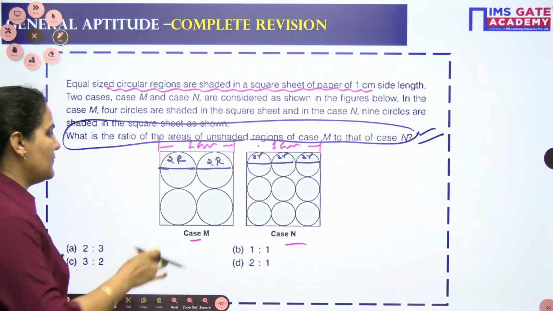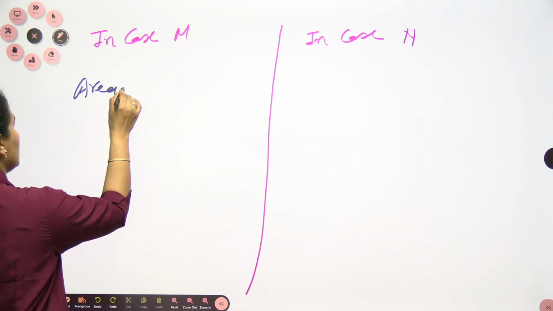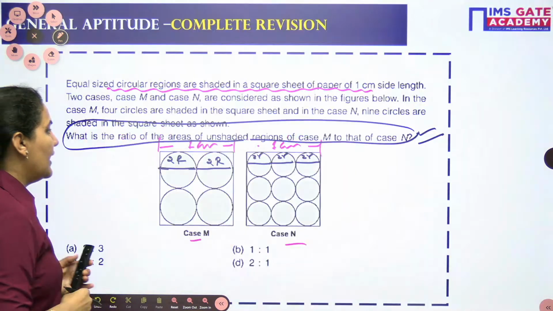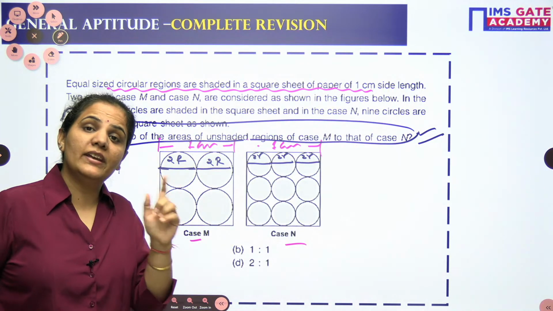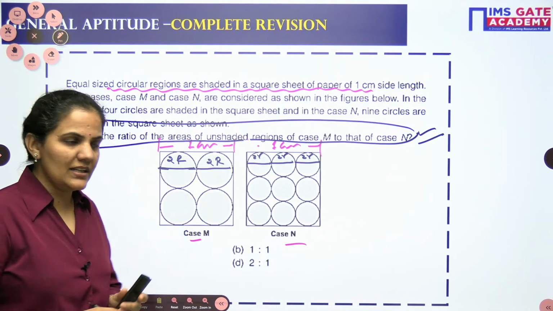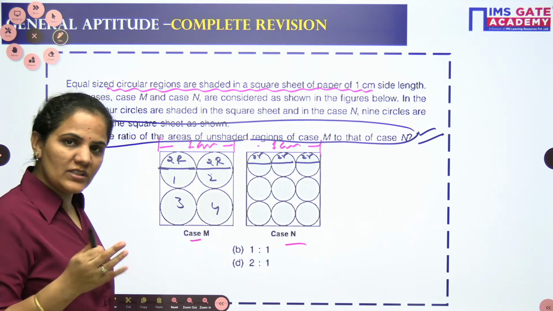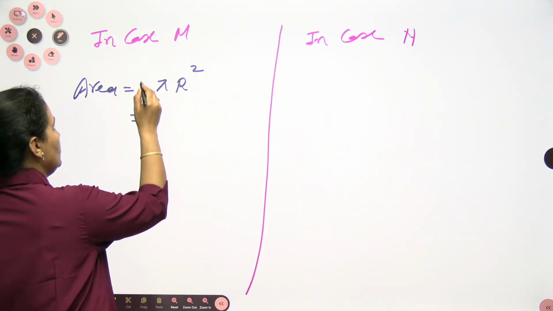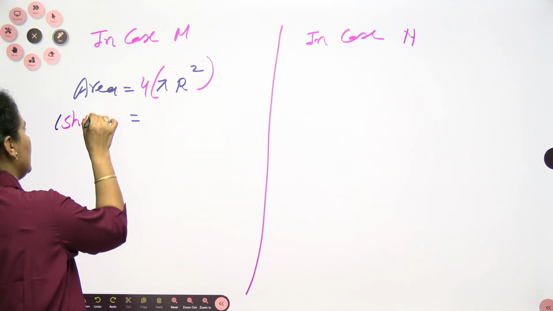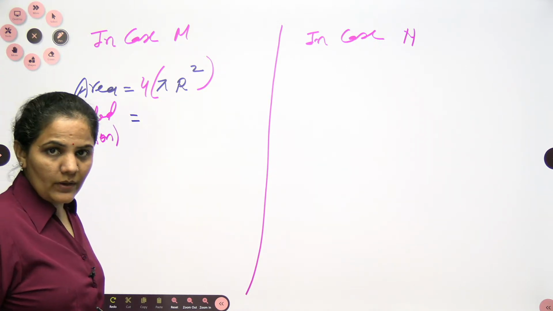So in case M, if I want to find out the area of one circle, area of circle is nothing but pi r square. Okay, how many circles are we having? You need to find out the area of the shaded region. So how many shaded circles are you having? You are having 4 circles: 1, 2, 3, 4. All these 4 circles will be same. So you can write down the area of the shaded region in this case will be 4 pi r square.